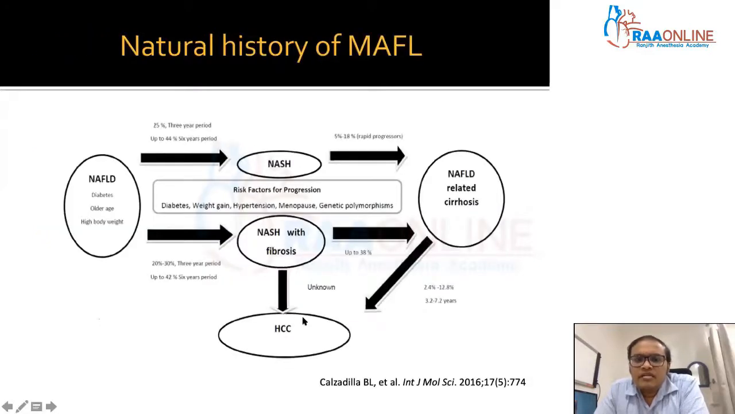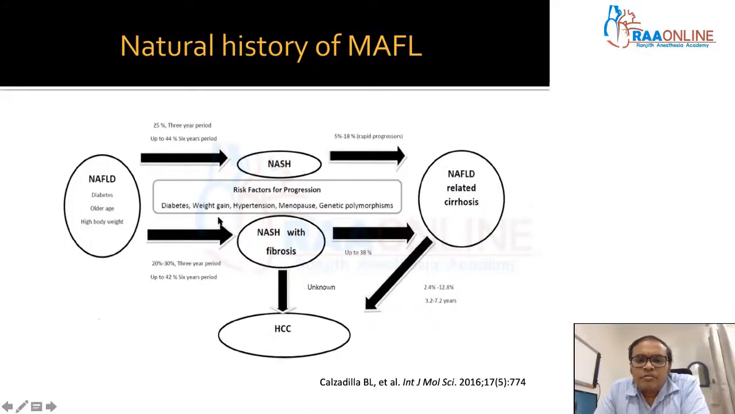So what is the natural history of fatty liver? When a person has diabetes or old age or high body weight, they are prone to just steatosis, that is fatty liver deposition. And in 25% of them in 3 years, or 44% of them in 6 years, it progresses to fatty liver associated steatohepatitis, that is inflammation. And in that, around 5 to 18% of people can progress to cirrhosis.